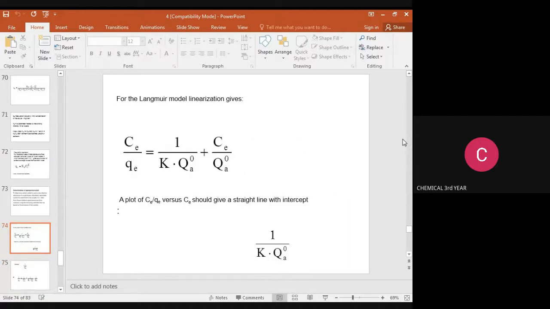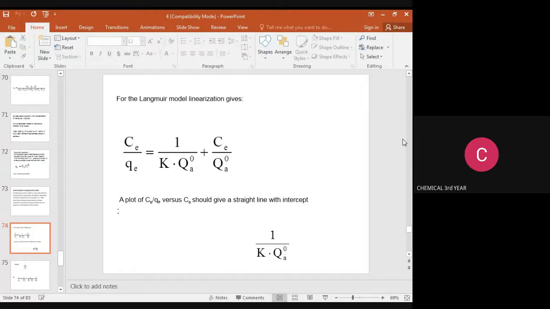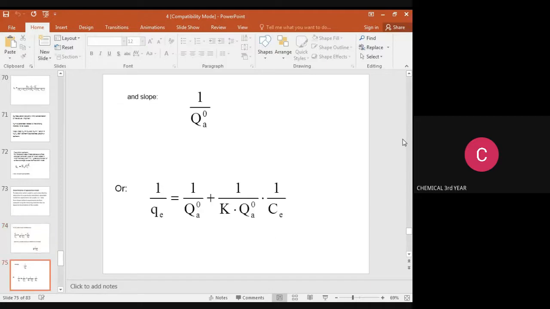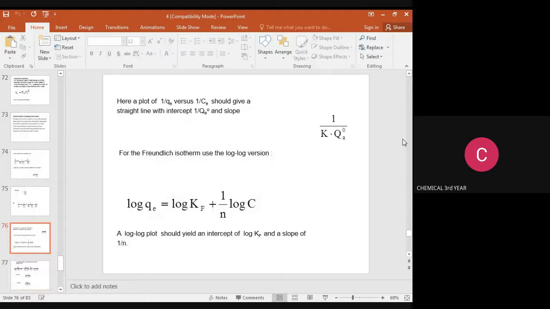For the Langmuir model, linearized, it gives Ce by Qe is equal to 1 by K into Qa0 plus Ce by Qa0. A plot of Ce by Qe versus Ce should give a straight line with intercept 1 by K into Qa0 and slope 1 by Qa0. Or 1 by Q is equal to 1 by Qa0 plus 1 by K into Qa0 into 1 by Ce. Here the plot of 1 by Qe versus 1 by Ce should give a straight line with intercept of 1 by Qa0 and slope 1 by K into Qa0.